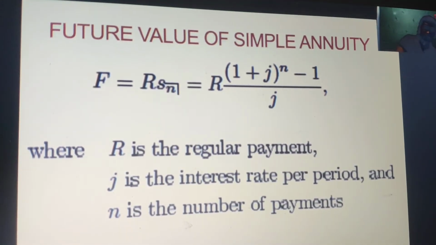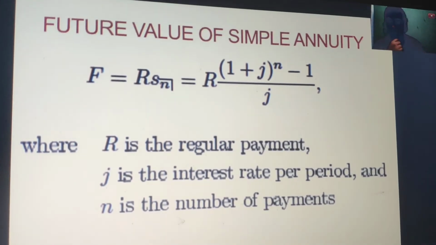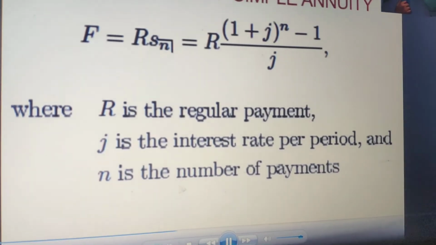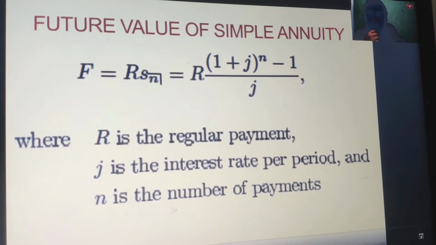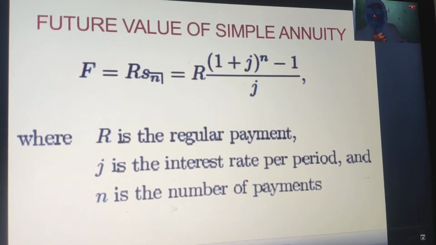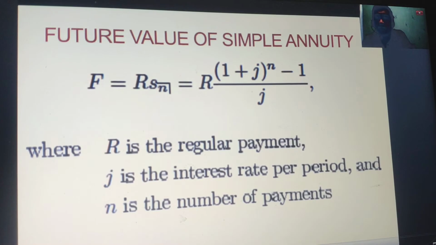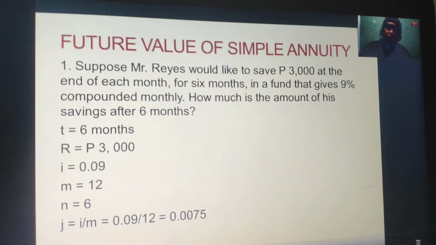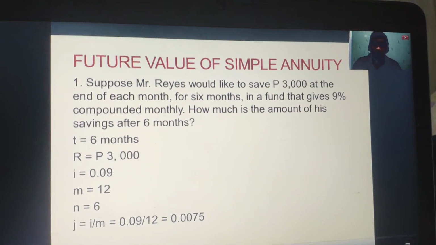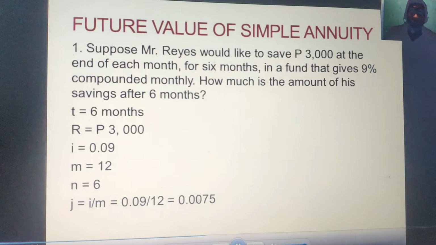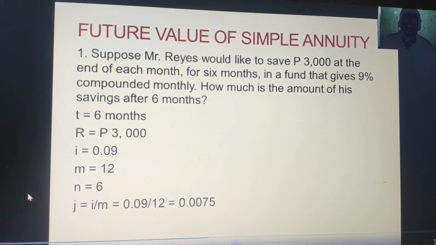Next, let's talk about the future value of simple annuity, where we have the formula of the future value as F is equal to R times (1 plus j) raised to n, minus 1, all over j, where R is the regular payment, j is the interest rate per period, and n is the number of payments. For example, number 1. Suppose Mr. Reyes would like to save 3,000 pesos at the end of each month for 6 months in a fund that gives 9% compounded monthly. How much is the amount of his savings after 6 months?